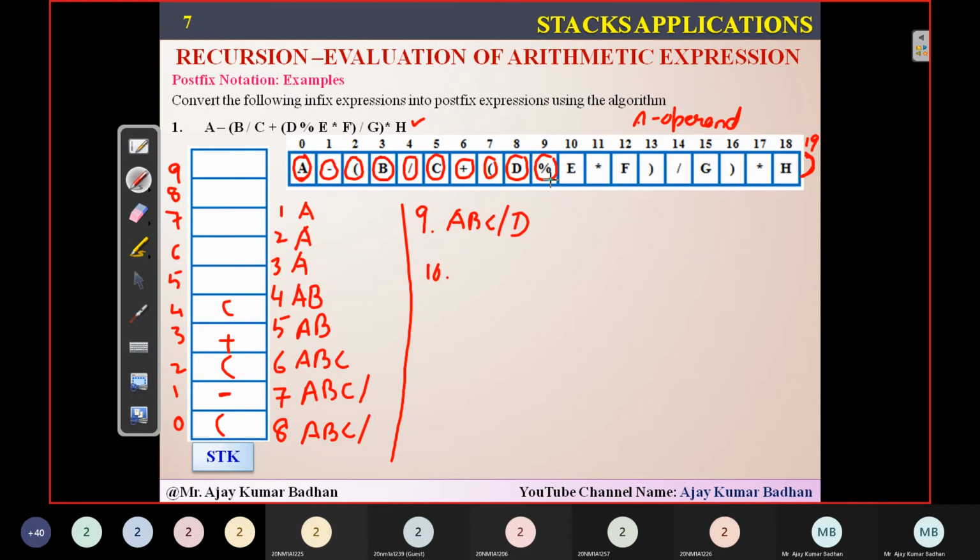You got the element called module. Whenever you're getting a module, you have to check whether there is an operator present in the stack. No, there is an open bracket. Simply dump that module into this stack. Then what is the expression here? A, B, C slash D. No changes. Then when you got to the 11th iteration, you got the variable E. E is an operand. Simply dump it outside: A, B, C slash D, E.